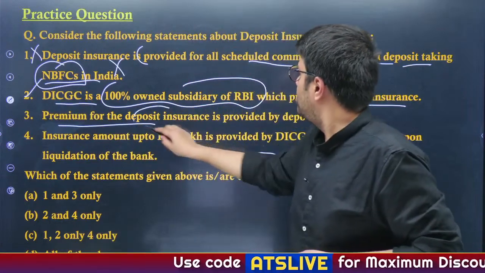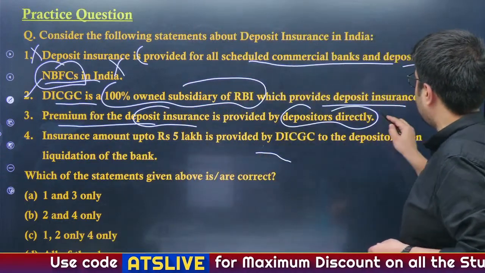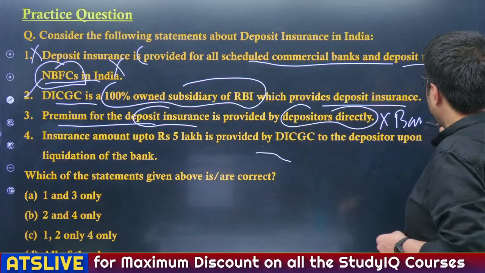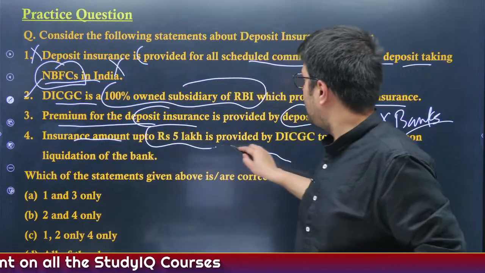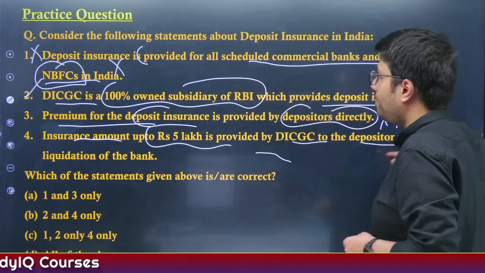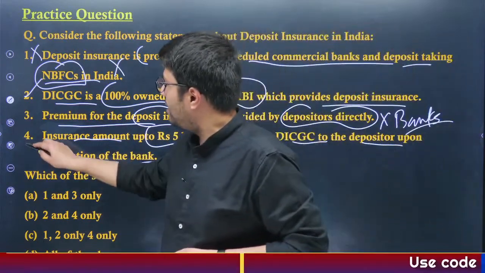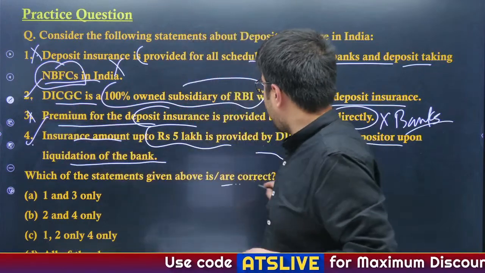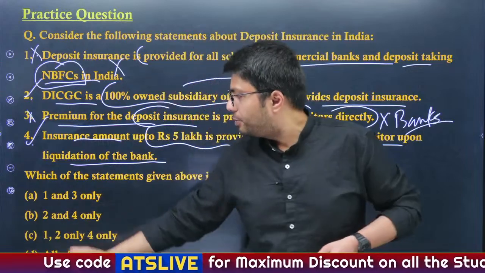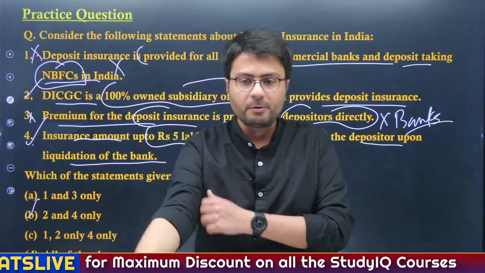Premium for the deposit insurance is provided by depositors directly. Incorrect. It is paid to DICGC by the banks. Now, insurance amount up to 5 lakh rupees is provided by DICGC to the depositors upon the liquidation of the banks. Correct. So first and third are incorrect, second and fourth are right. We have to identify the correct statement. Therefore, option B is the right answer.